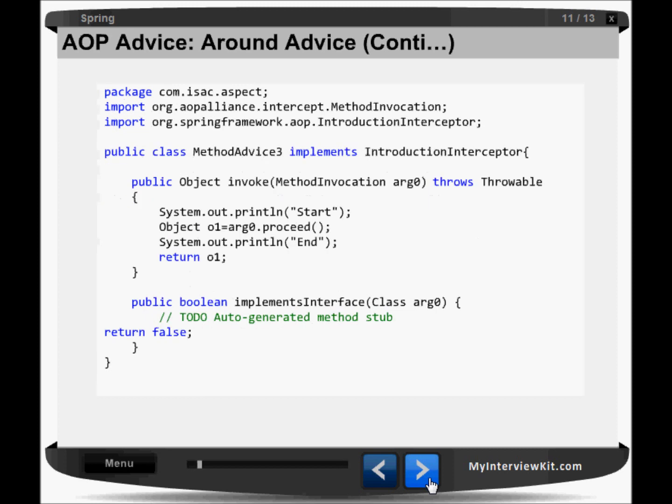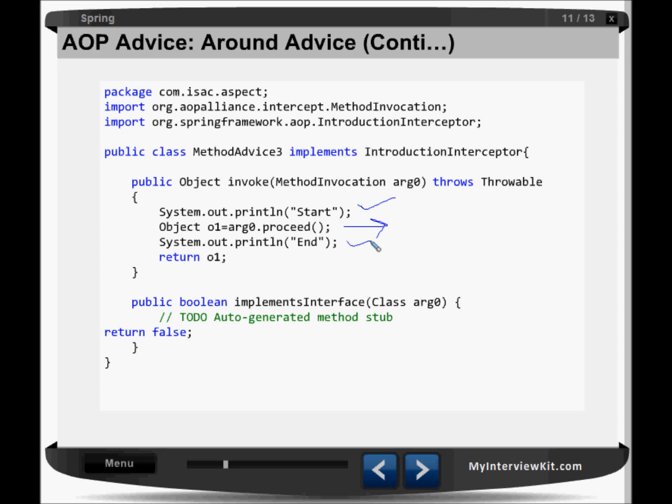The third file we are creating here is method advice 3, and we are implementing one interface, the introduction interceptor. So we are saying that one message, start, will come before executing the method, then it will proceed with the execution of the code of my method, and finally it will say end.